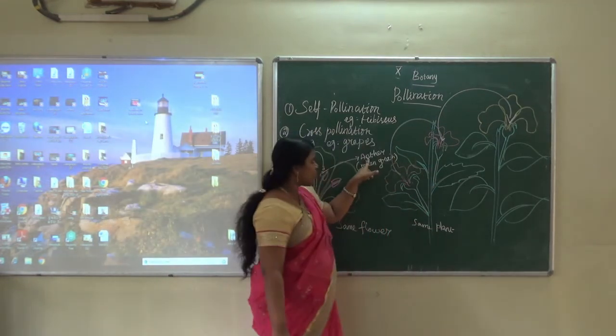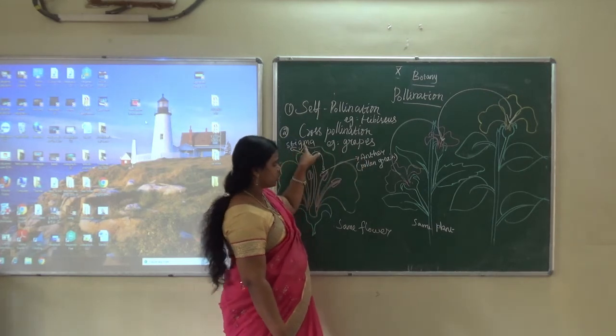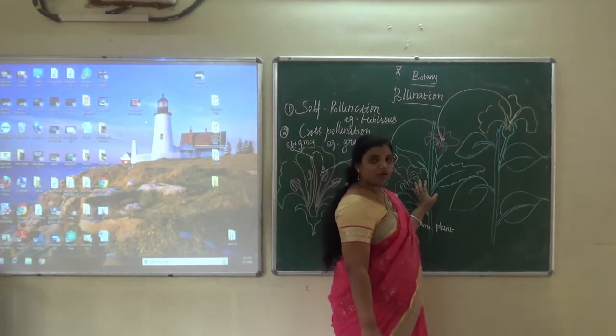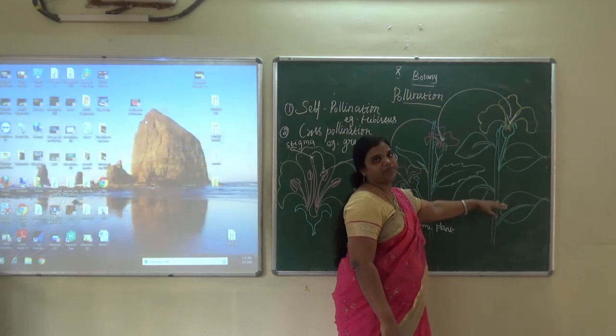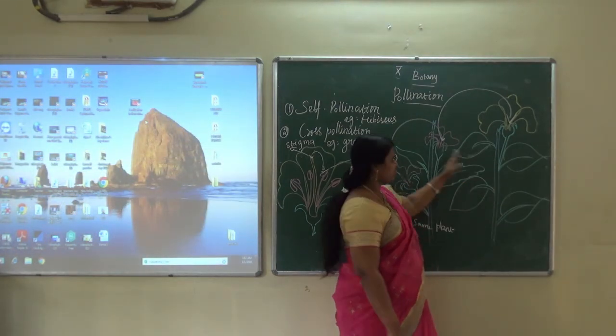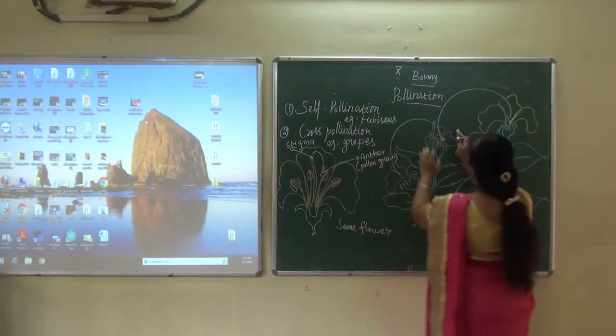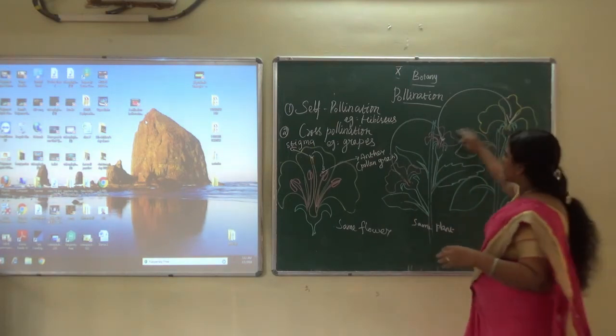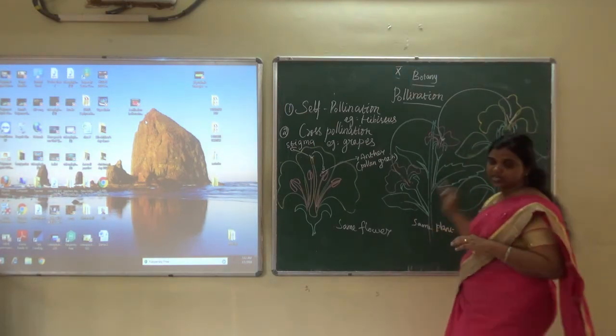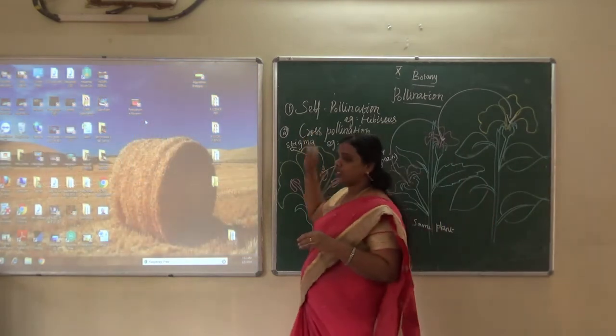Cross-pollination is the transfer of pollen grain from the anther to the stigma of a flower on another plant. This is a pink color flower, this is a yellow color flower, on another plant. That is known as cross-pollination.